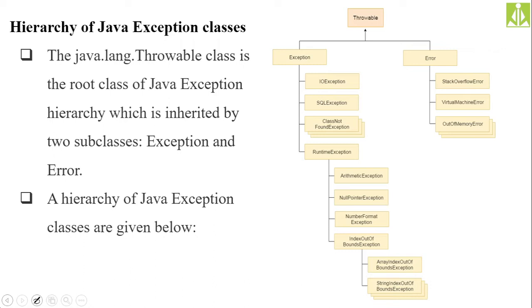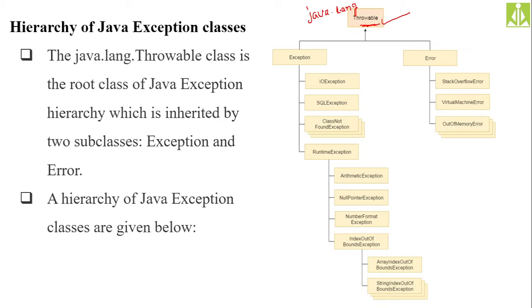The java.lang.Throwable class is the root class of the Java exception hierarchy. Whatever classes we have that are helpful in handling Java exceptions, all those classes are subclasses of the Throwable class. At the top of this exception class hierarchy we have a class called Throwable, and it is a class under the java.lang package, because all classes in Java are organized and kept under proper packages.